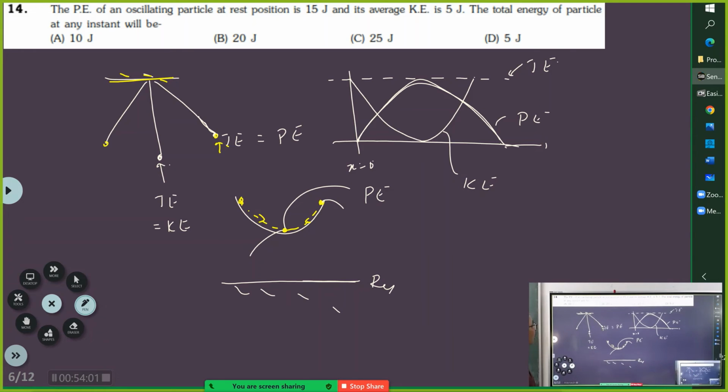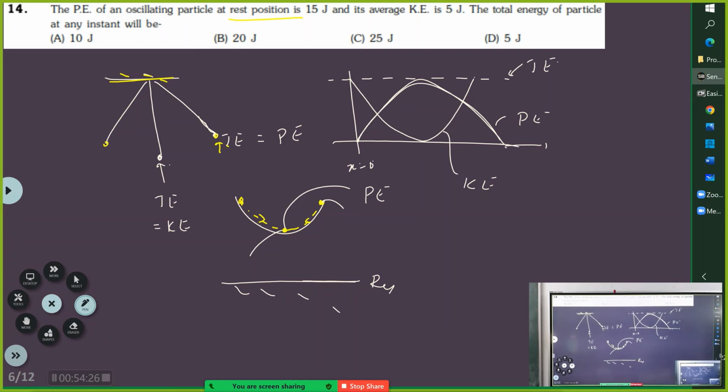So the question here is the word rest position. If you take it as the equilibrium position, this will be the equilibrium position. But it is not at rest at equilibrium, sir. How can we consider it as rest position?